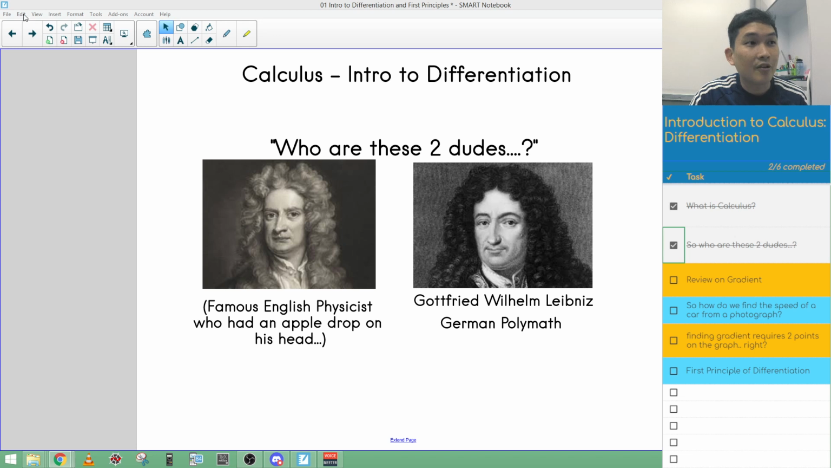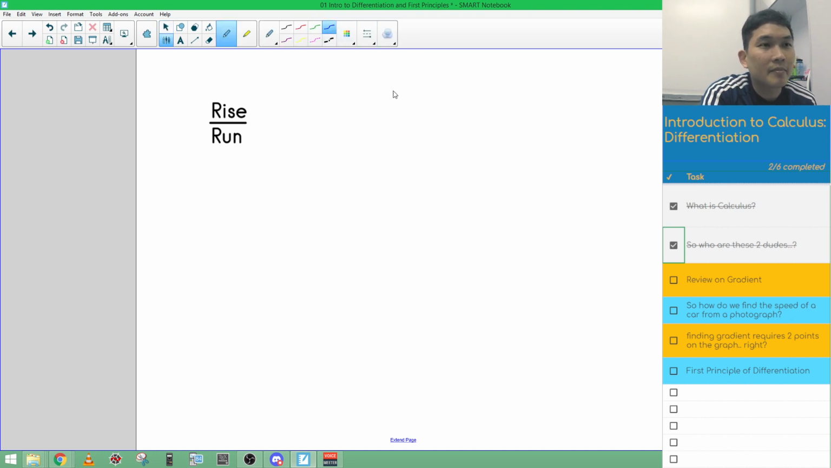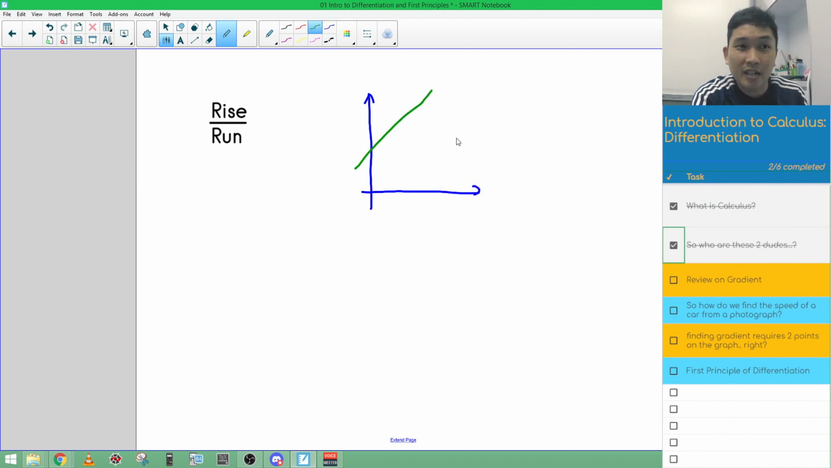Next, I'm going to have a quick recap and review on gradient. How do we find the gradient, say, of straight line graphs? That is through this thing that we call rise over run. So what is rise over run? Might be the first time you're hearing this. If I have a graph, for example, say a green straight line here. Not a very straight line, I'm sorry.